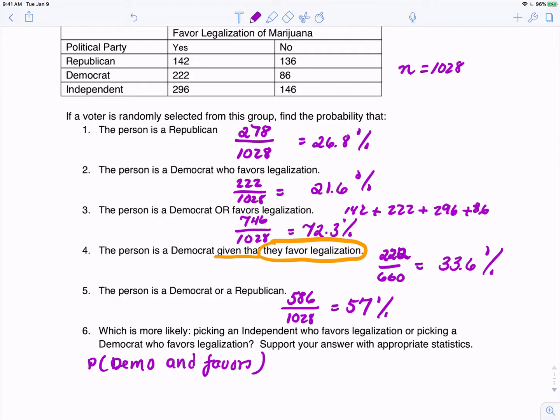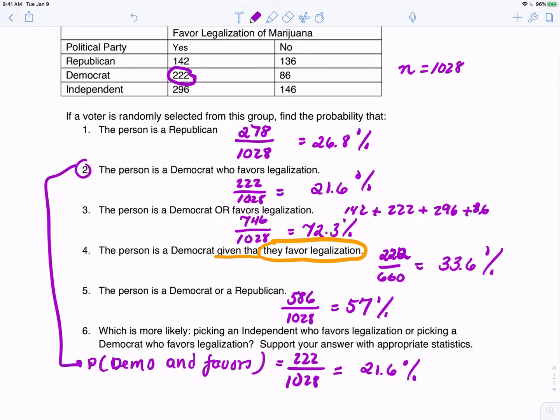The Democrats who favor legalization, that's 222 out of all the people in the sample having an equally likely opportunity to be selected. So that's 222 divided by 1,028, which is 21.6%. I knew we had done that before, in number 2.